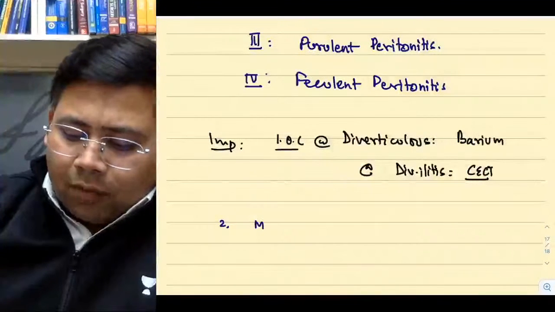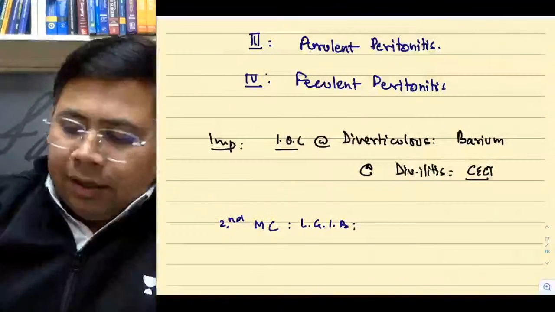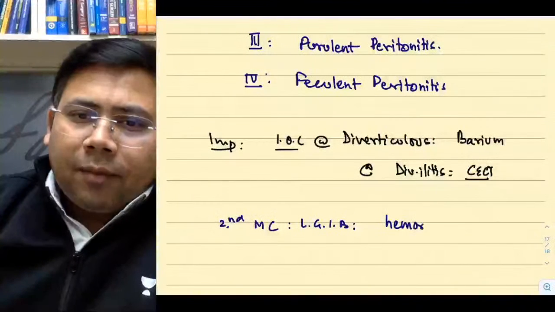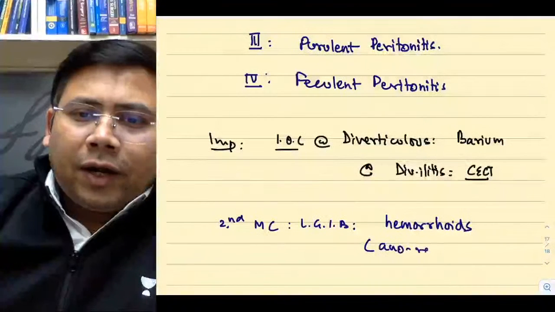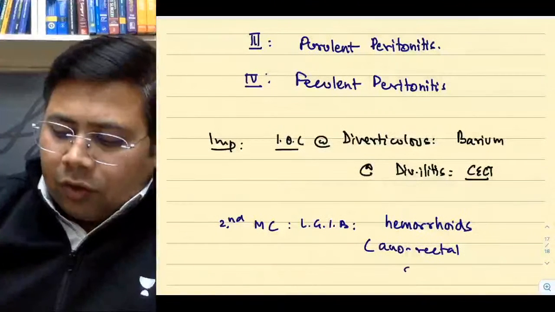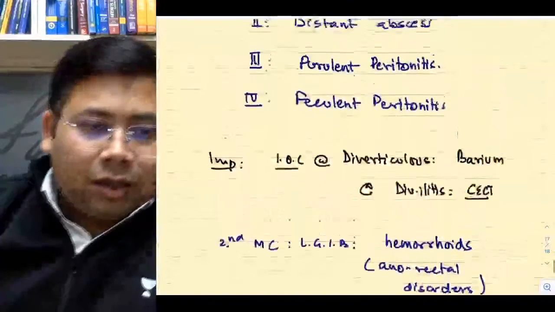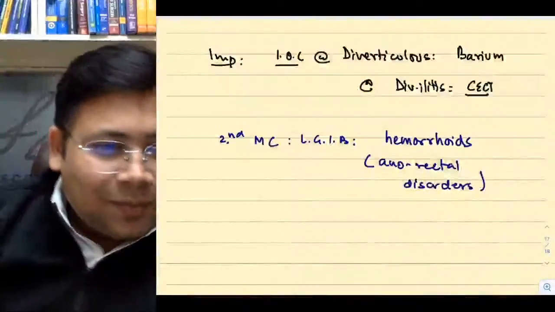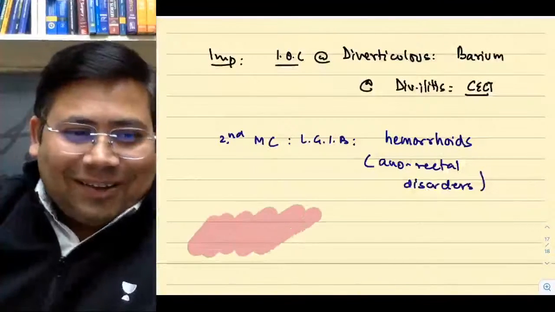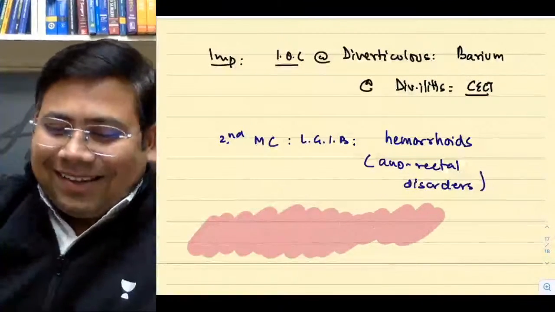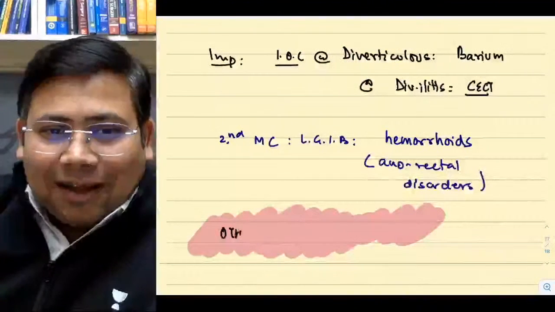The second most common cause of lower GI bleed. Answer is hemorrhoids. Or if hemorrhoids are not given, anorectal causes, anorectal disorders. What are the other causes? Let us talk about the other causes.